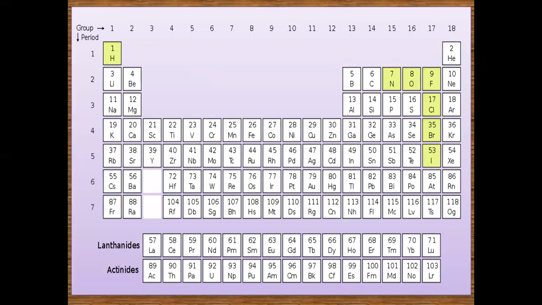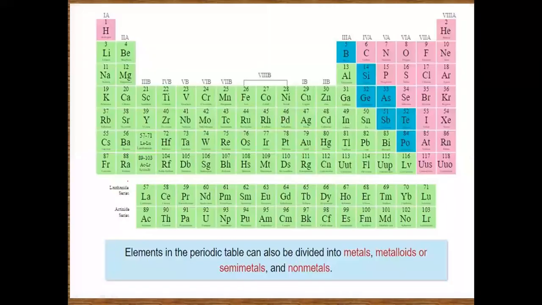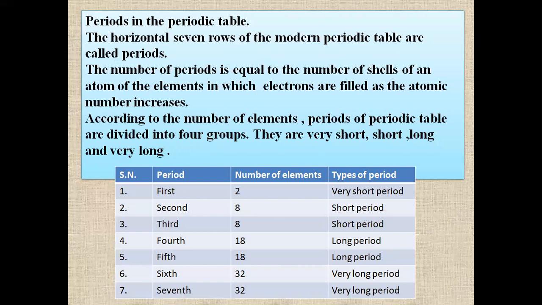You can see there are 18 groups and 7 periods. Periods in the periodic table: the 7 horizontal rows of the modern periodic table are called periods.